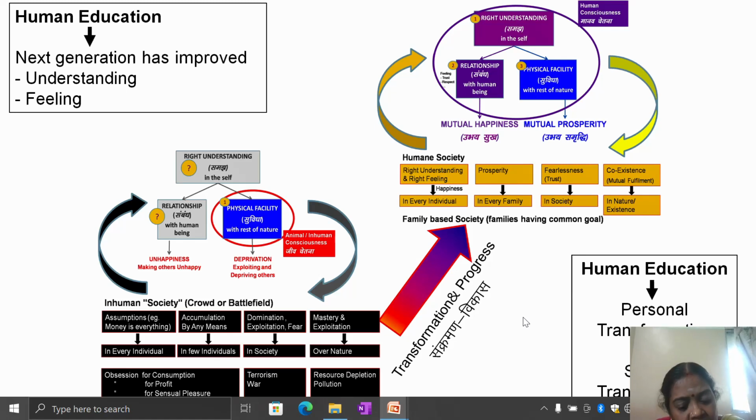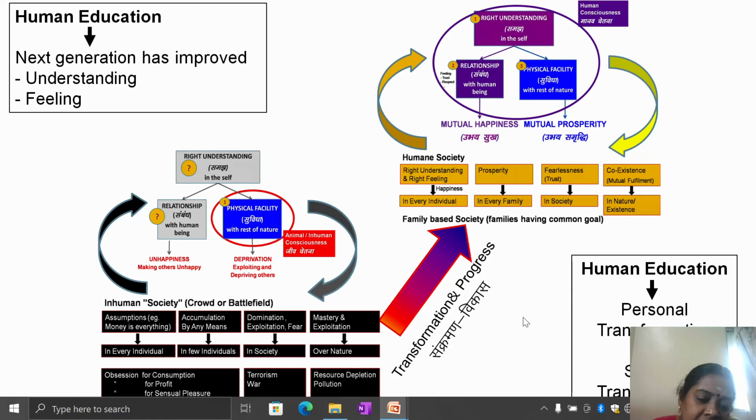Mastery and exploitation over nature: we are not respecting the air and water created by God. We are taking everything into our own hands. We are corrupting, we are polluting, we are destroying nature. So that will lead to resource depletion and pollution in nature.